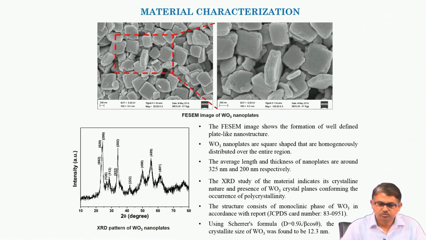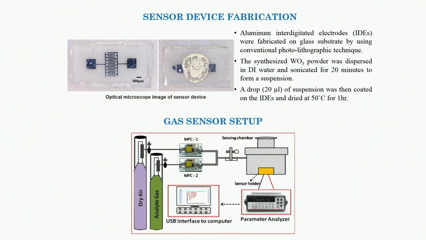As I mentioned, I have used this material for developing a chemiresistive sensor. So, this is our sensor device. The substrate is basically a glass substrate. We have used conventional lithography technique and thermal evaporator to realize IDEs, that is interdigitated electrodes made of aluminum, and we have used WO3 powder dispersed in DI water and a simple drop cast technique to realize our device. Dried it around 50 degrees centigrade for an hour.